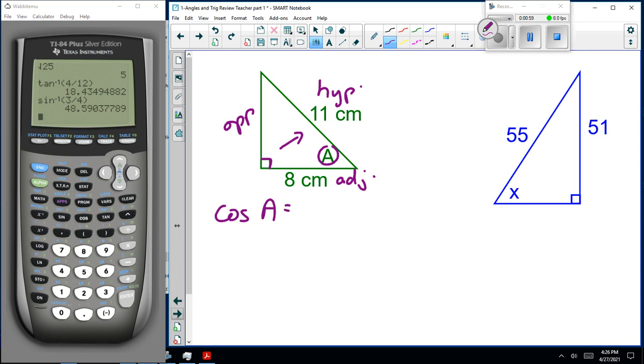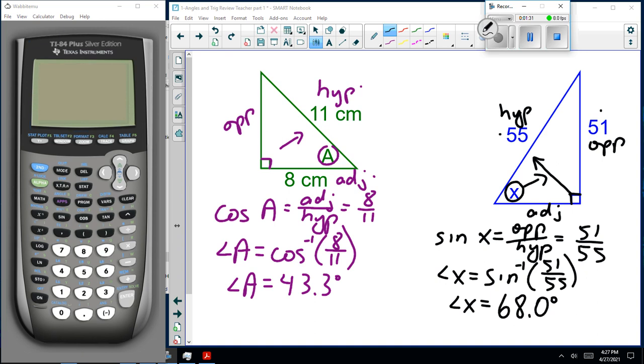Now, I'm also going to do this second one here. This is the right angle here. This is the hypotenuse. That's the angle. And this is the opposite. Adjacent. Now, we have the hypotenuse and we have the opposite. That is sine of x. Now, I'm going to pause the recording here. I want you guys to finish, write out the formula and do the calculations, and we'll come back and compare answers. Okay?